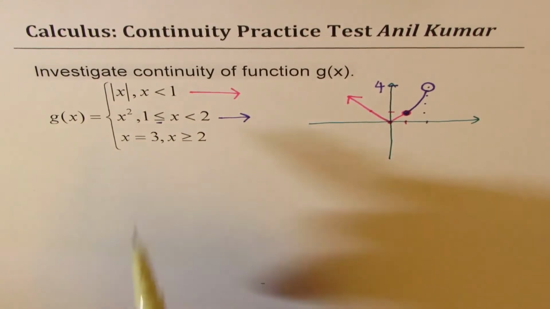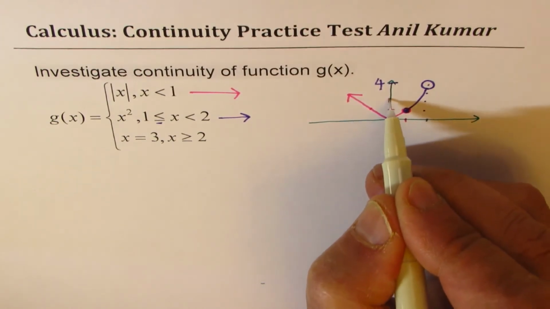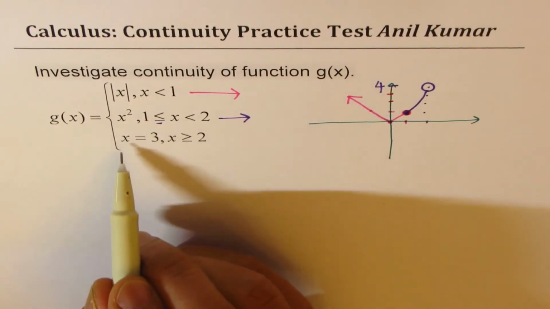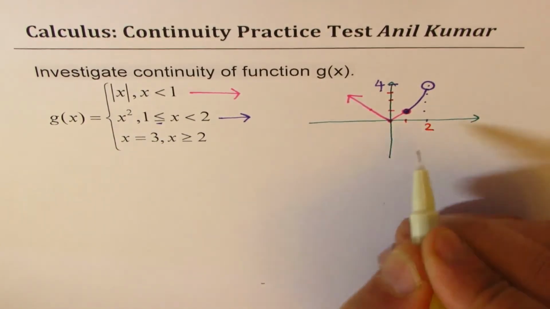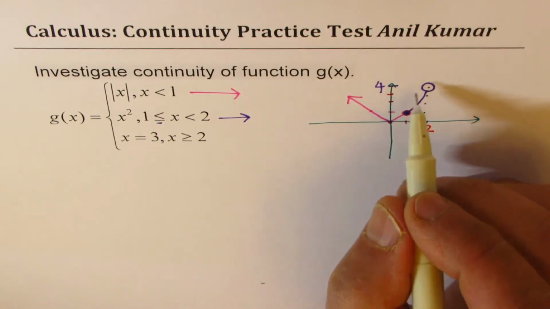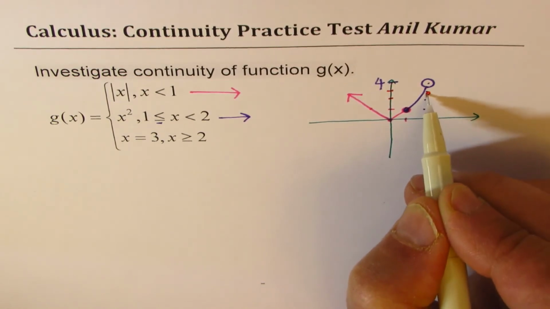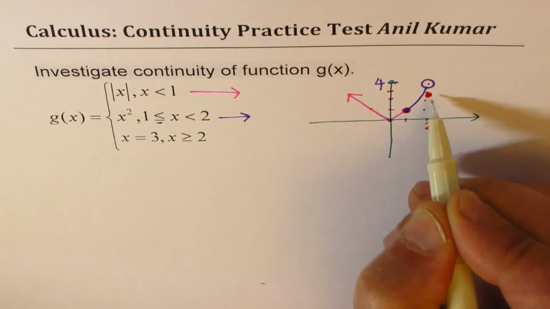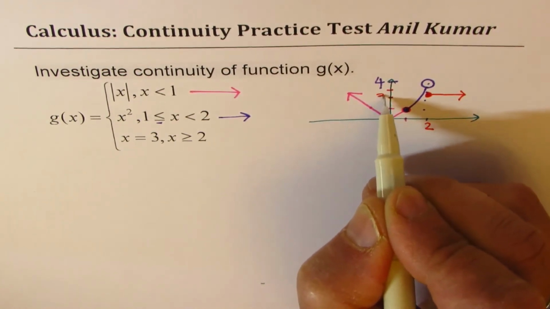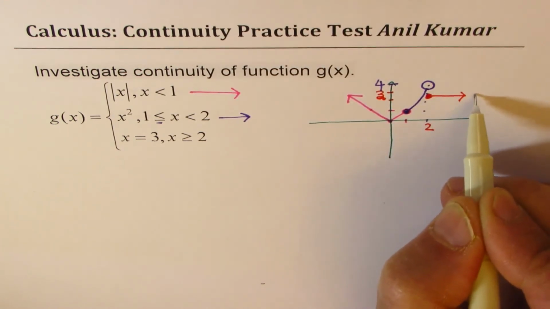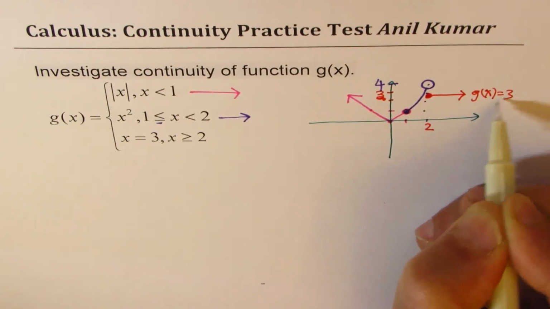The third piece given to us is x equals 3. So let's say this is 1, this is 2, and that is 3. And it also includes the value 2. So at 2, it is 3. So at 2, it is not 4, but 3. So it starts from somewhere here, below this point, correct? And it is a constant function, 3, right? So this is g of x equals 3, right?